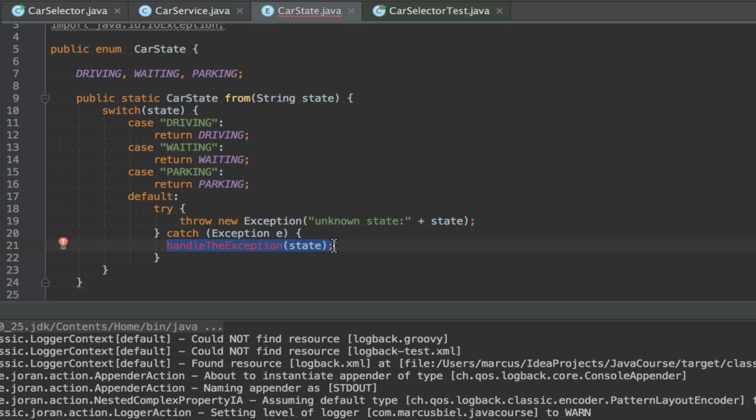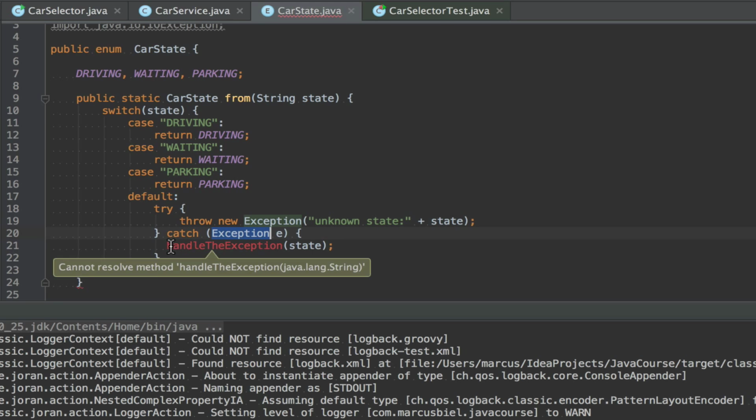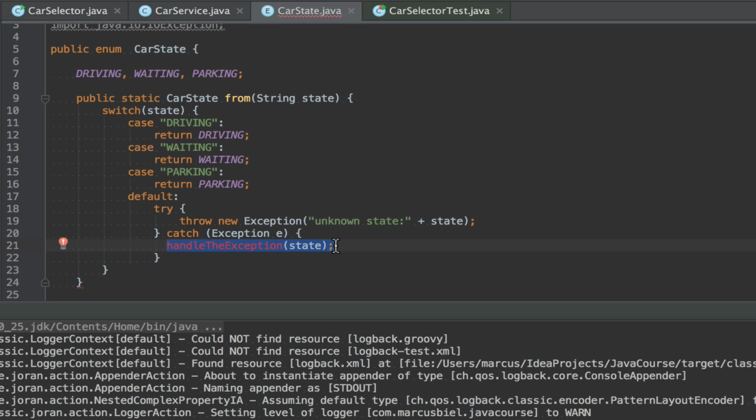And this is what I said before. The case that you're really able to do something about the exception, which in this case, I mean, what could we do? If the user typed in something wrong, there's not much we can do. Well, there is one thing. We could, for example, ask the user to fix the state he typed in. But this we couldn't handle here. So again, if we want to ask the user to do something about it, I would instead validate the state. So let's remove all that.